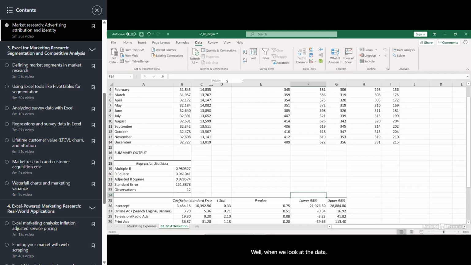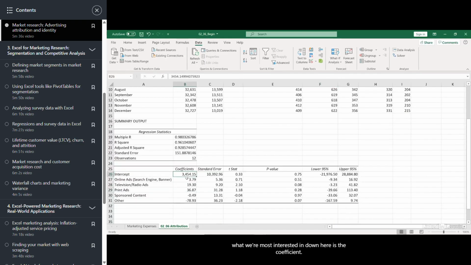Now, what does this show us? Well, when we look at the data, what we're most interested in down here is the coefficient. That coefficient tells us, in essence, how much incremental profit we earn through additional spending in any particular category. The higher this number, the more useful that particular form of advertising is. So what this is going to show us is that we get our highest return on investment from print, followed by television, and then online advertising. Sponsored content and other do not appear to be very effective as advertising tools.